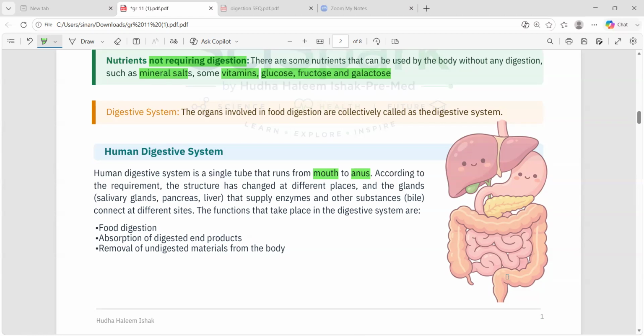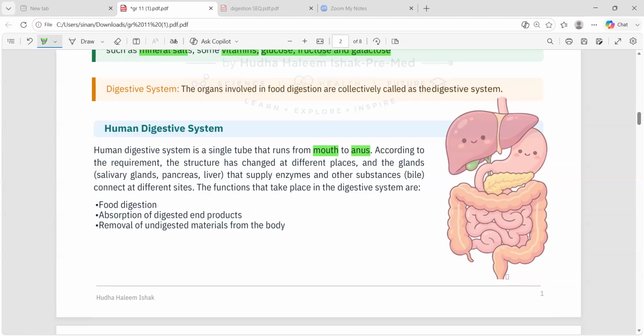So now we are going to move into the digestive system. Before looking at it, I have to say that there are organs and glands inside the digestive system. Glands, I don't know whether you all have done this earlier. Glands are something which secrete hormones, enzymes and stuff. So glands are the ones which mainly secrete all these hormones and enzymes.